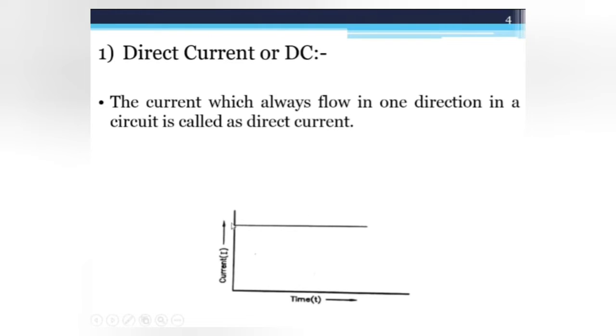So see the waveform here. The current versus time response waveform is there. It is a straight line, right? So the direct current is one whose magnitude remains constant with time and flows continuously in a definite direction, and it is called the direct current.